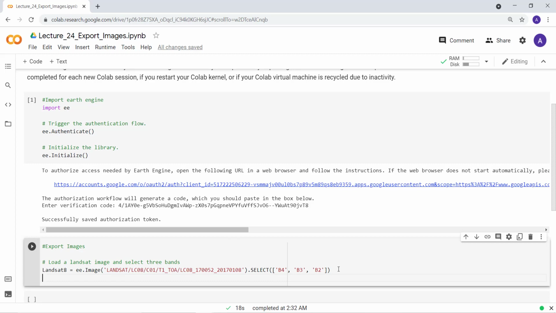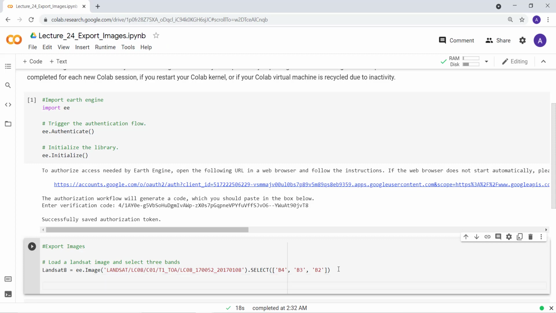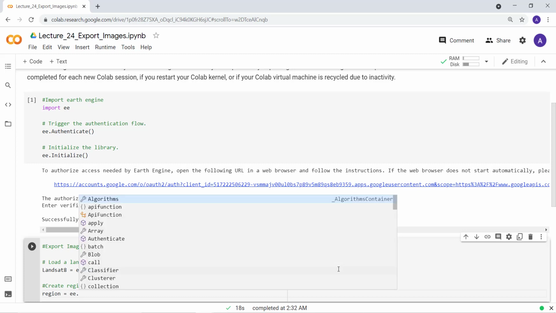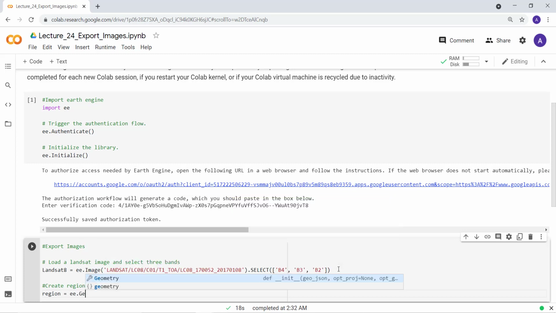The next step is to create a region of interest, because this is a large data set and sometimes it's a global data set, or even if it's a single scene, you want to subset so that you're not consuming a large storage space in your machine. So the next thing is to create a region that I can use to subset my data. I'll call a region variable, and I'll just create a random point geometry.